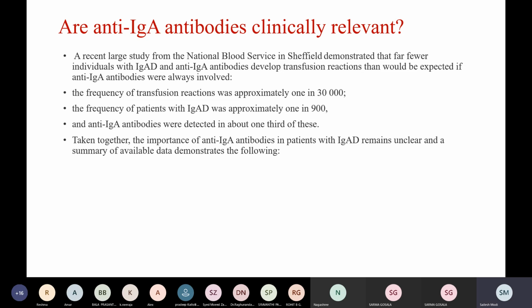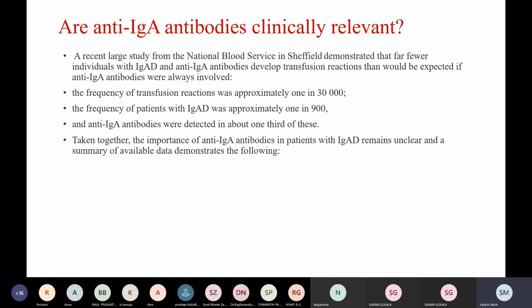The frequency of transfusion reactions was approximately 1 in 30,000. The frequency of patients with IgA deficiency was approximately 1 in 900. And in these patients, anti-IgA antibodies were detected in only about a third.